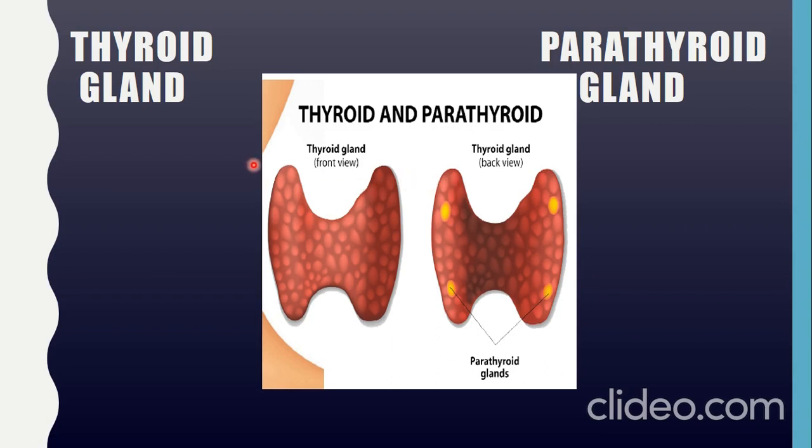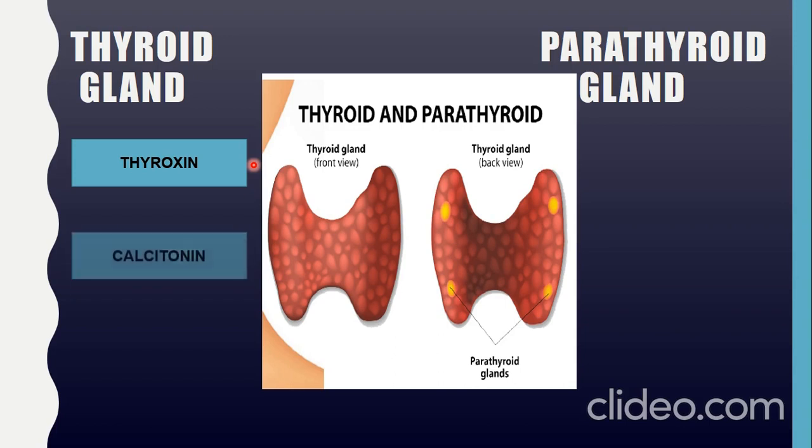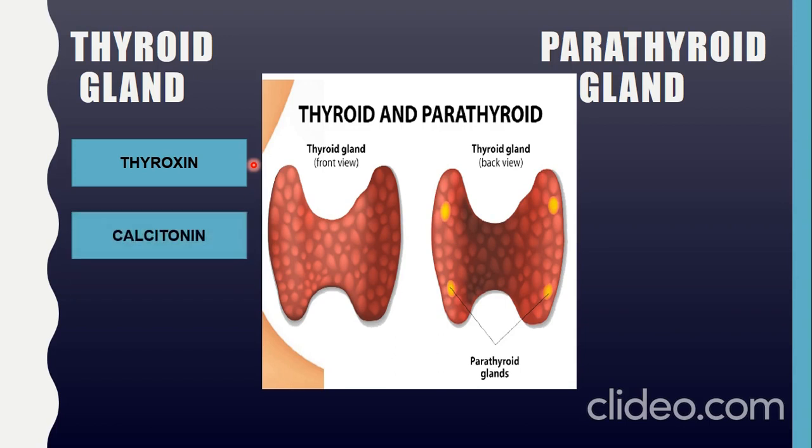The thyroid gland produces a hormone called thyroxine, which is produced in the presence of iodine, and if a person lacks iodine in their diet, then the thyroid gland enlarges, and that leads to a disorder known as goiter. It also releases another hormone called calcitonin, which decreases the level of calcium ions in the blood and promotes the absorption of calcium from the blood into the bones.